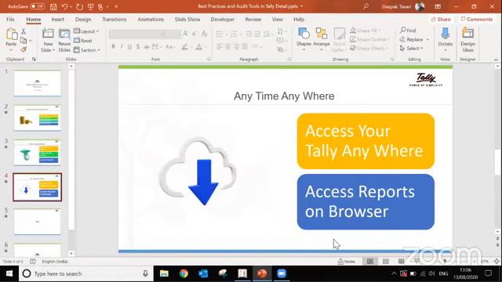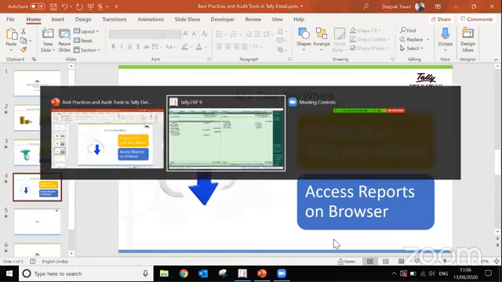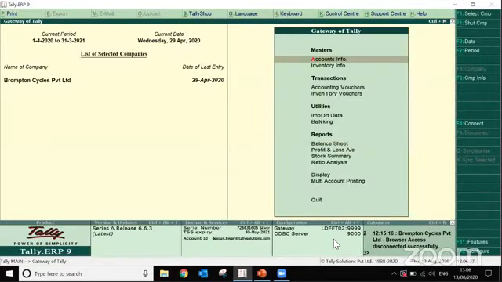Now I come to my final part. That first one is the remote access. So in Tally, we have an option to access the Tally data remotely on a Tally application. Okay, so there are two methods to access the Tally information.